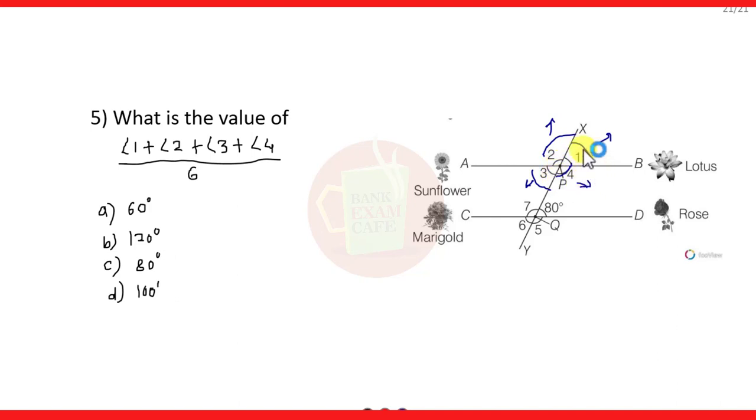The simple way is that angle 1 plus angle 2 plus angle 3 plus angle 4, friends, makes a complete angle.